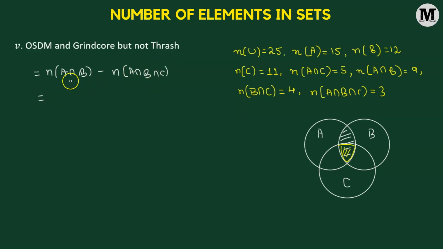So that will be equal to the number of listeners listening to OSDM and grindcore. So that's 9 minus 3 individuals who listen to all the three sub-genres, so that's 6. That means there are 6 individuals, or 6 metalheads, who like to listen to OSDM and grindcore but not thrash metal.